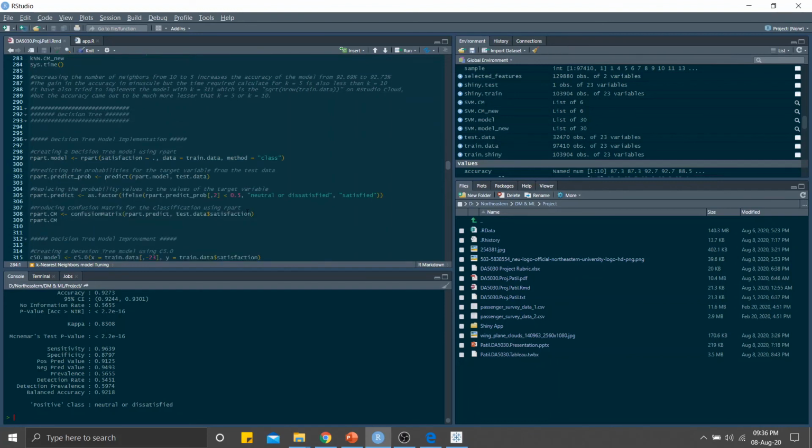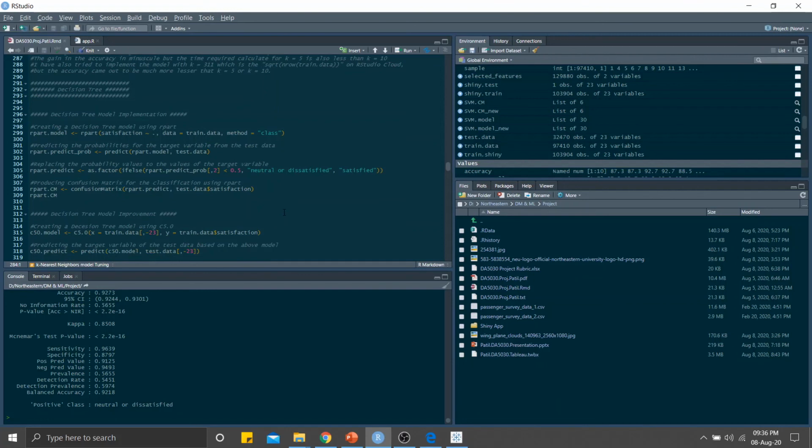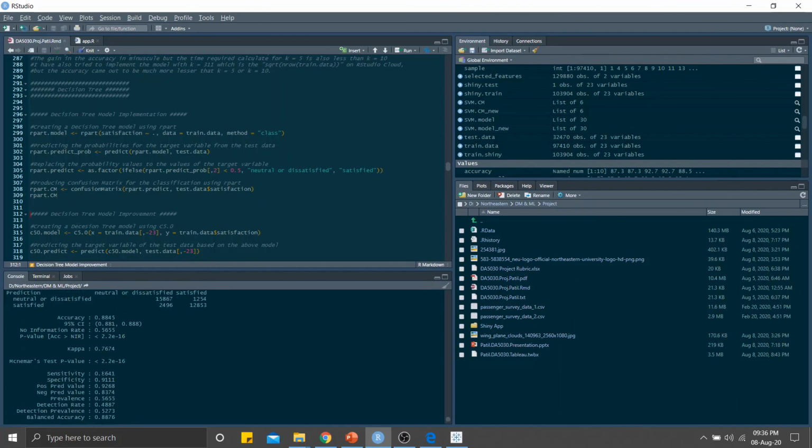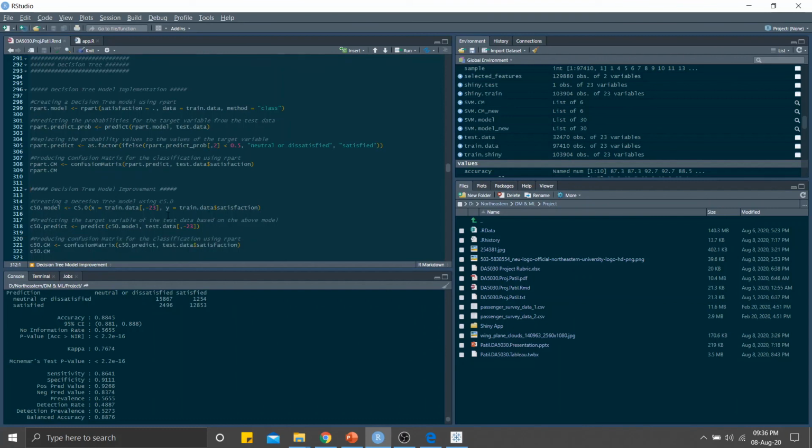The next model which I have implemented is decision tree. I implemented it using the rpart function, and if you look at the accuracy, it gives an accuracy of 88.45%, which is okay. But when trying to improve on this model, I chose the C50 function.